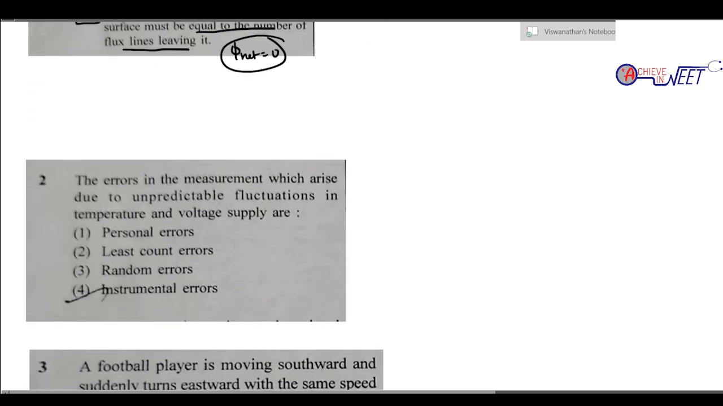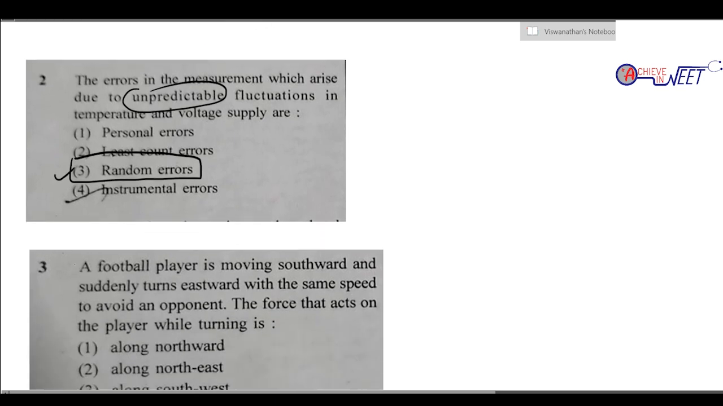Okay, second question. The errors in measurement which arise due to unpredictable fluctuations. So it's unpredictable, we cannot predict it. What kind of error would that be? Personal error, least count error, random error, or instrumental error? Temperature and voltage supply may be involved. It can come from the instruments, but they are unpredictable. So it is a random error. An unpredictable error is always a random error.